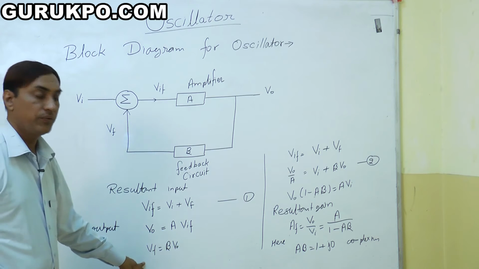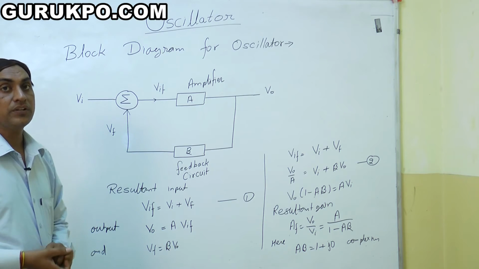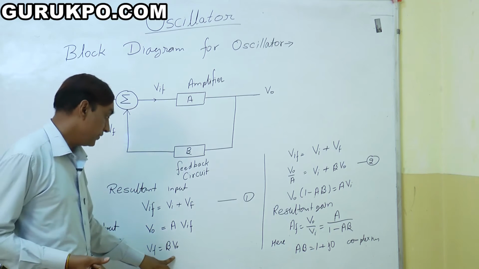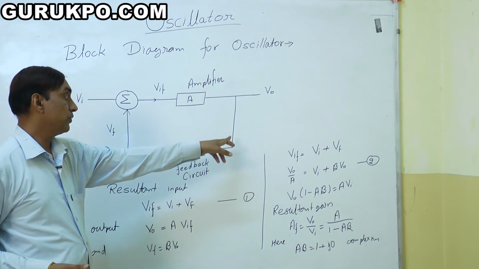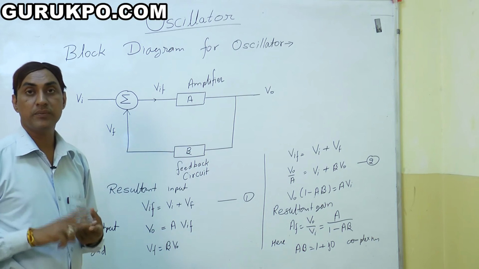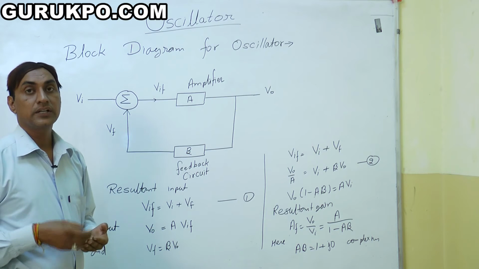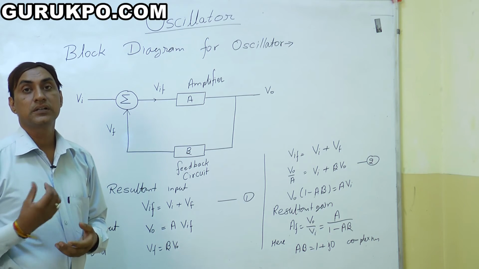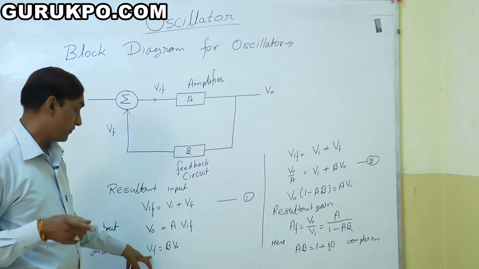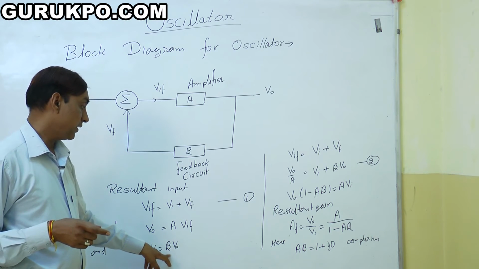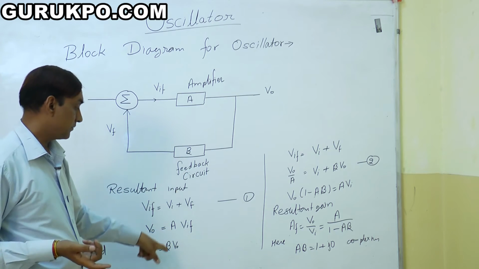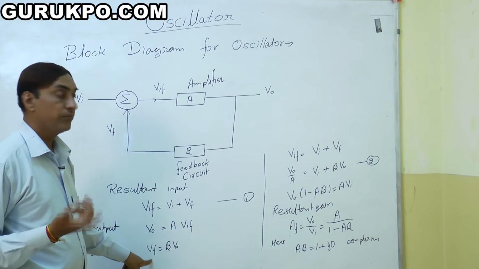And VF means feedback. What is the feedback value? It is the feedback voltage. We get the output voltage V0 from here, and this is fed back. We already discussed the two types of feedback, positive or negative. This depends on our situation, on which type of oscillator we require. So we consider here VF is equal to beta V0. V0 is the output voltage from here, and it is multiplied by beta, and we get VF.